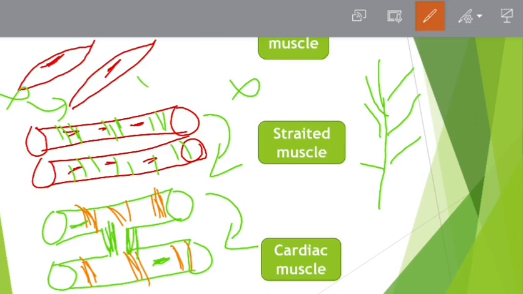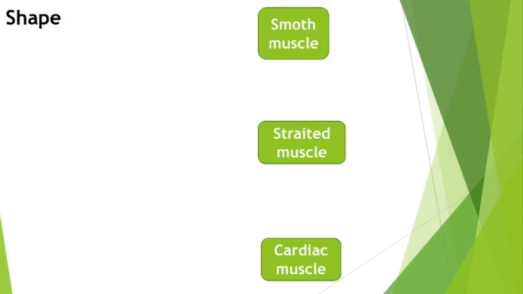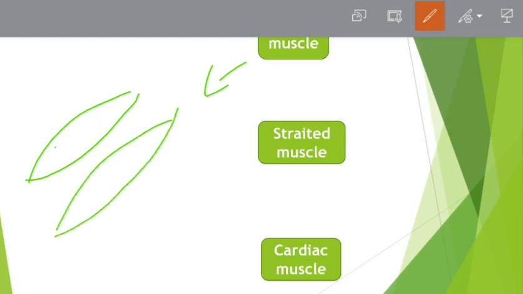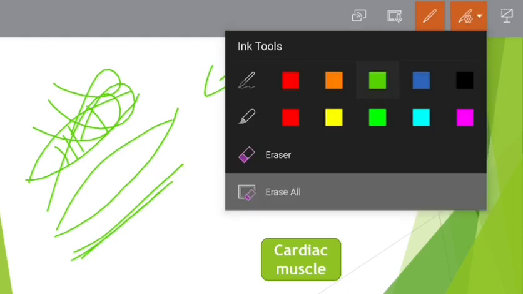So the cardiac muscle looks like striated muscle, but there is only one difference: these muscles are branched. What does a branch mean? These are called branches that appear from the straight line. So these two cells are connected by this branch, while these two cells are not connected, and these two cells also are not connected. So in the cardiac muscle, there is a connection between cells, or they are branched.